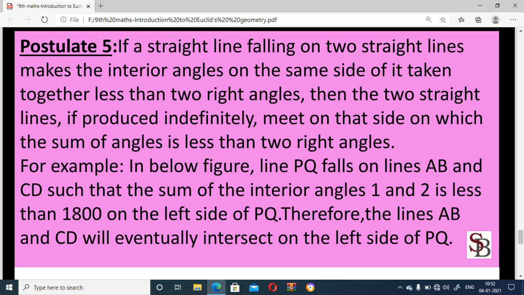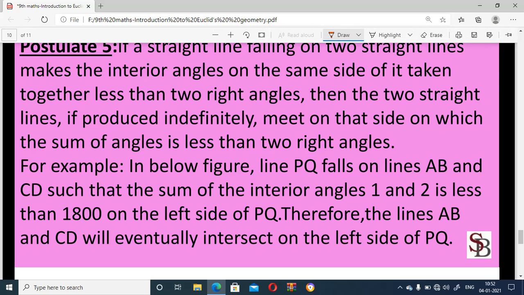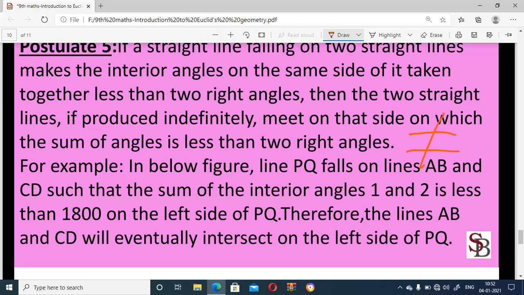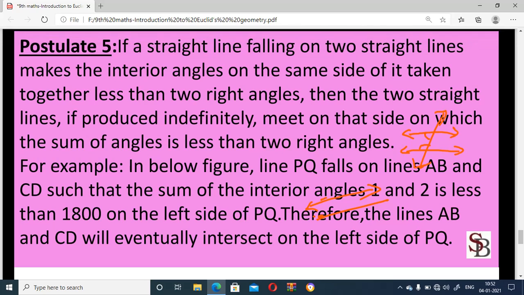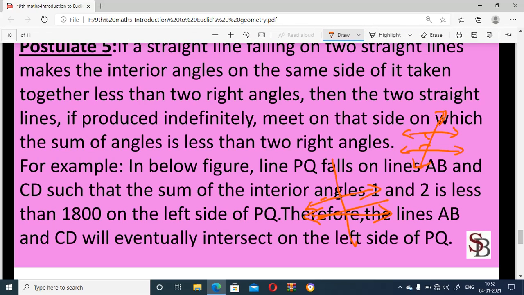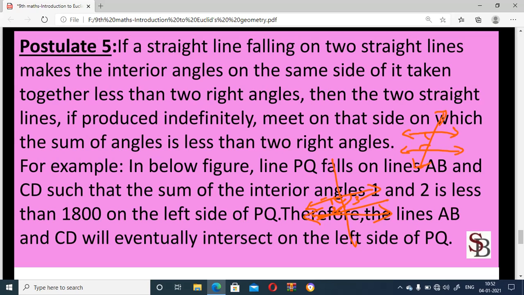For example, we take two straight lines, and one line falls on these two straight lines. The interior angles are created. These are the angles 1, 2, 3 and 4. These are the interior angles.